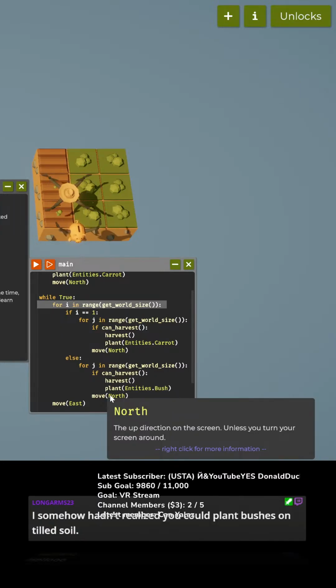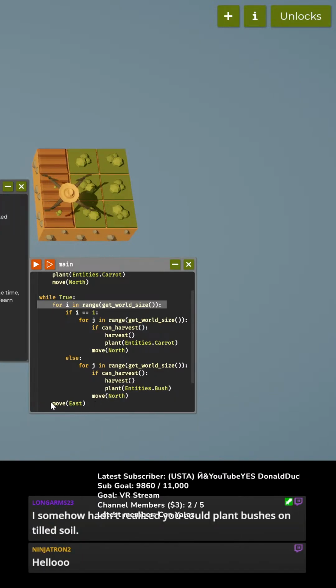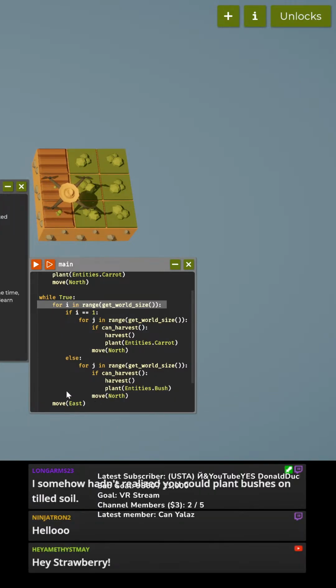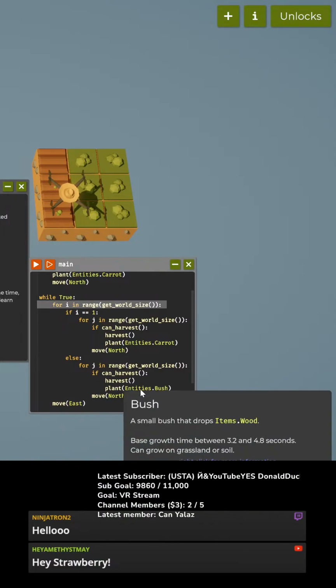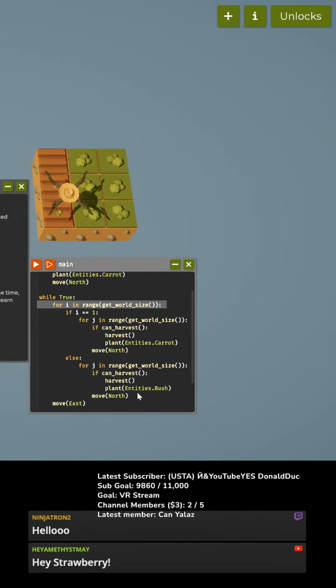Why does it go back to there as opposed to doing this move east command? That's my confusion. Okay, so this doesn't do what I think it should do. Oh, and somehow we're planting bushes on tilled soil, apparently.